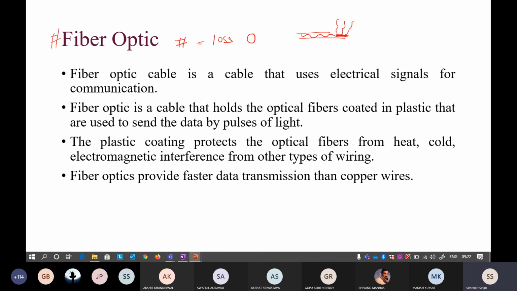So they always know there will be some loss, like 10% or 20%. In traditional wires like coaxial and twisted pair cable, there will be some loss due to the heat caused by the signal. But in fiber optic, there is no loss.